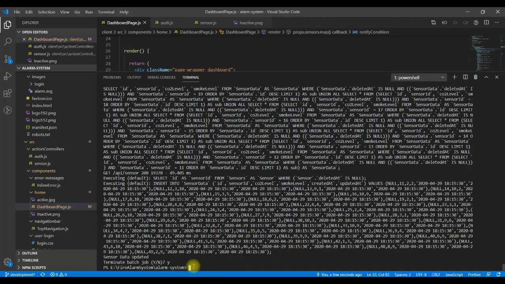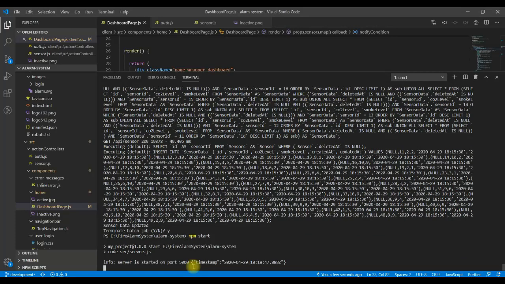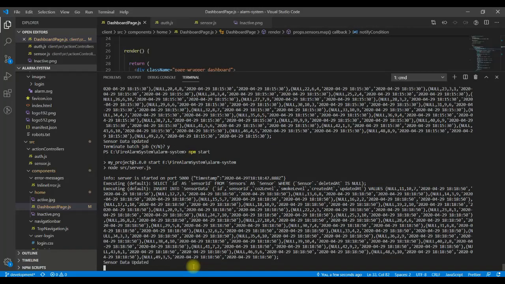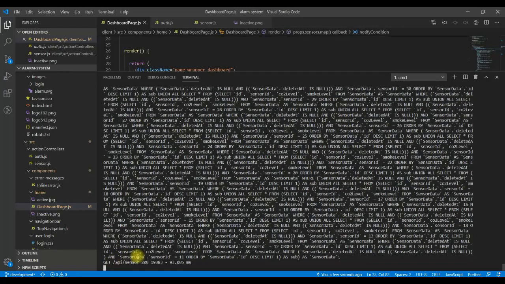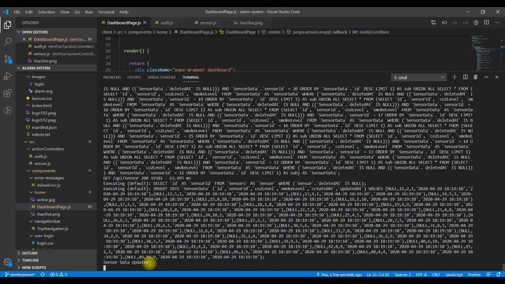This is my simple client application. The application starts. When the application starts, the CO2 level and smoke level change every 10 seconds. This message shows the sensor data update, with the value changing every 10 seconds. Second message, second sensor data updated.